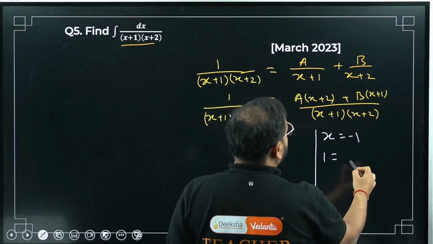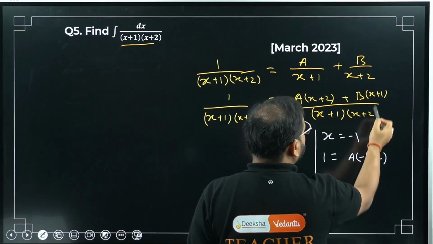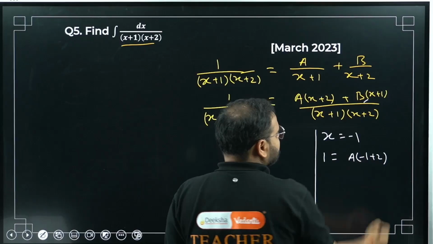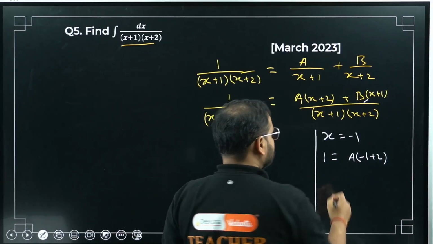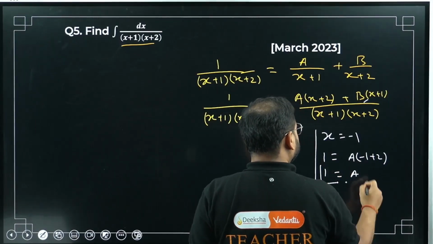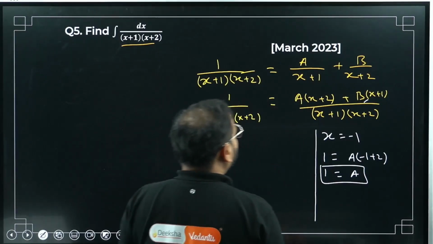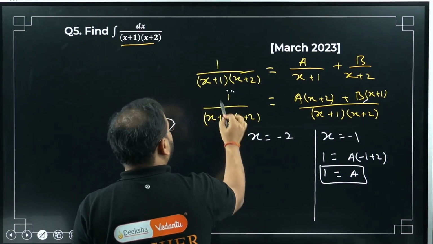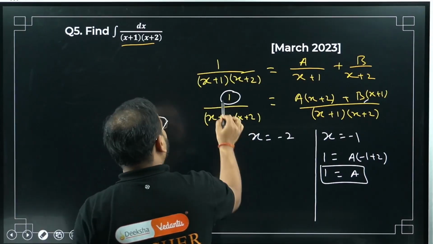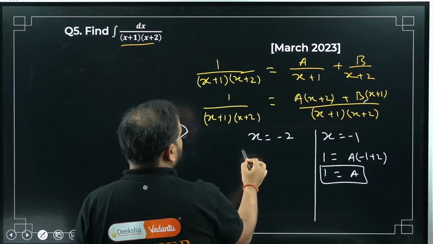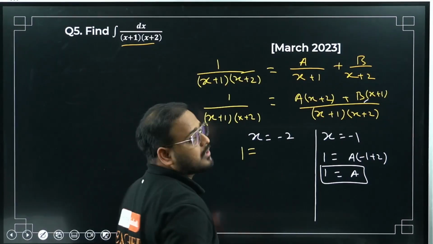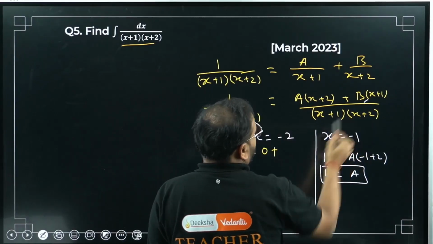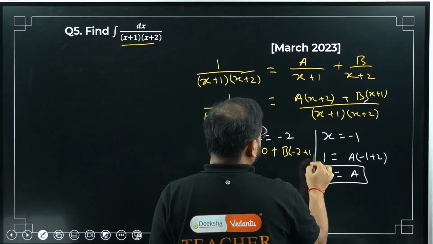What about this, sir? A times of -1 plus 2. What about this? This will be 0, because -1 plus 1 is 0. So that will be gone. What am I getting over here? -1 plus 2 is simply 1, sir. So I get A as 1. Clear? Now moving on. Take x as -2. Can I change anything over here? No, sir, it is simply 1. So keep it as it is, 1 equals to, x is -2. So A will be gone. So 0 plus, what is over here? B times of -2 plus 1.